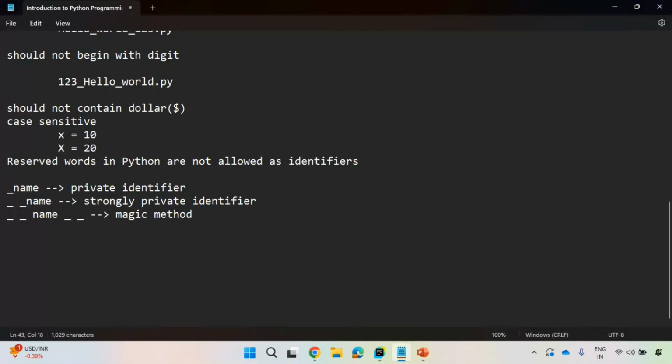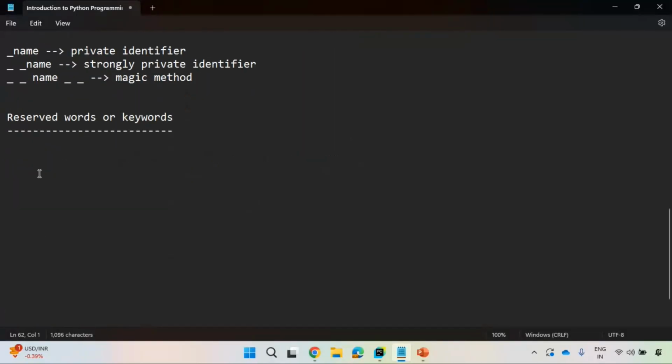In identifiers, there is one important piece of information: you should never use reserved words. These reserved words are also called keywords. So what are keywords? The name itself says it. Reserved means they represent some meaning or functionality, and you need to use them only for specific purposes.